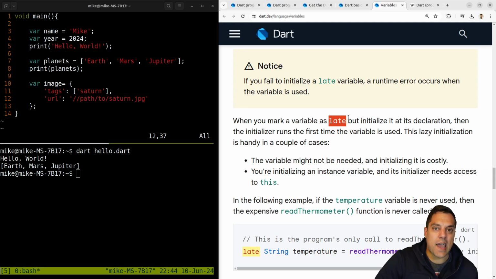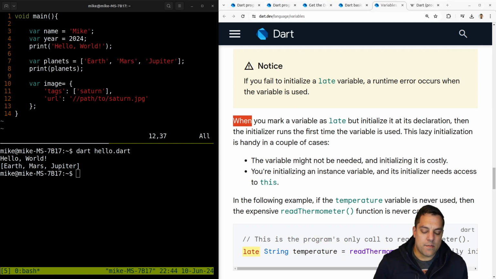A lot of languages I think have these different ideas, or they're not too hard to program yourself, right? You could, again, wrap a type and check if it's initialized or something later. There are a couple of different strategies, but I think this is the first language we've looked at in this series that has a late sort of thing. D has lazy as a keyword that you can use. So it's certainly a similar idea here.